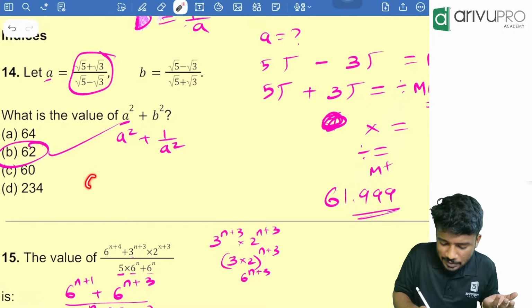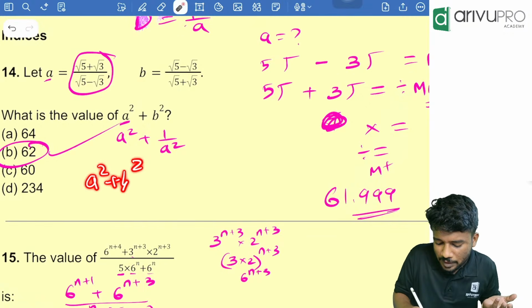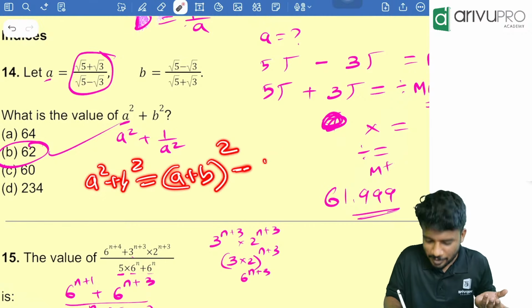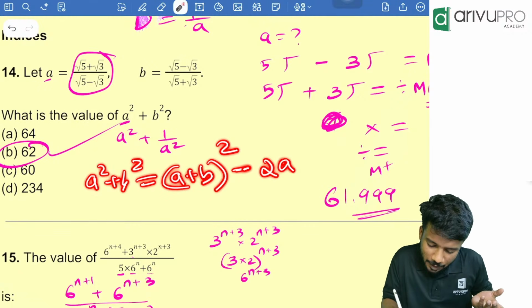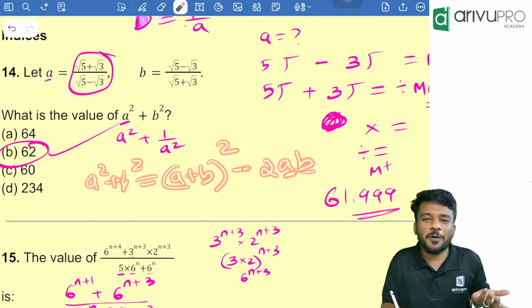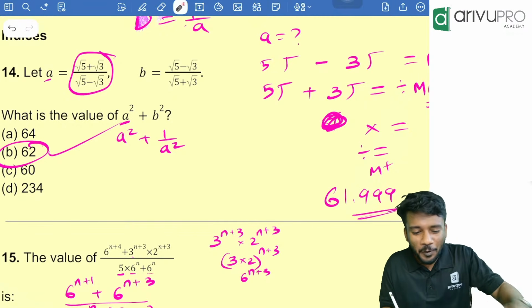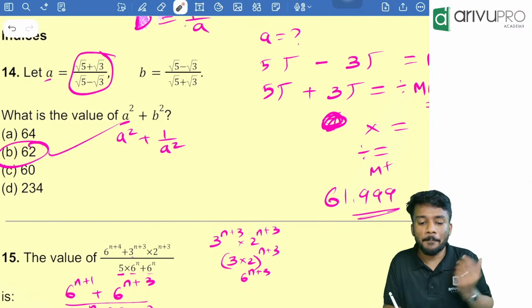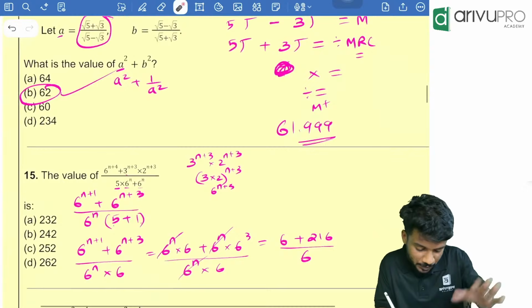You will write a square plus b square is equal to what? (a plus b) the whole square minus 2ab. So we need to take all the products. It will take a lot of time to get the answer. Instead of doing that, you can directly go for it. That is much better.